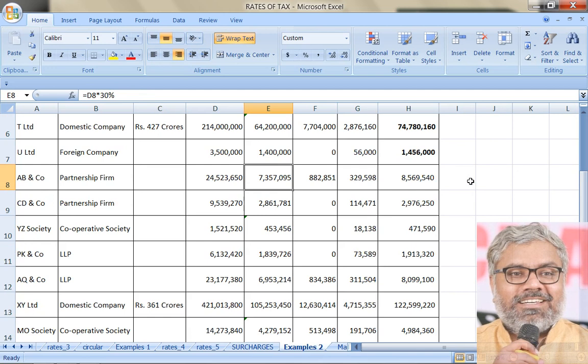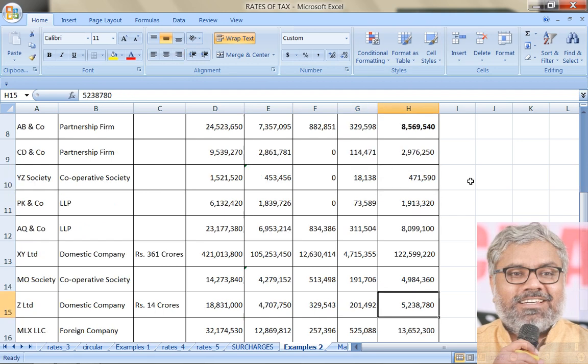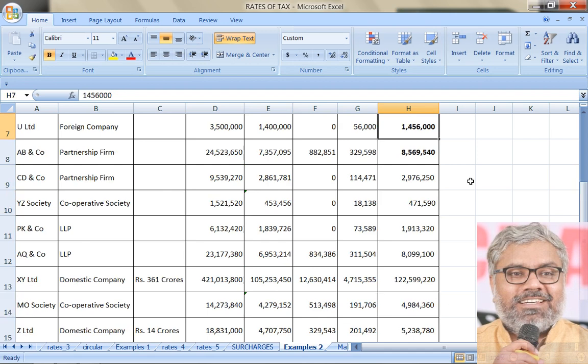Then partnership firms. Partnership firms, we have tax rate of 30% flat, no turnover checking and all, straight away 30%. Surcharge also either 0 or 12%. 12% when the income exceeds 1 crore. In this case, the income is 2 crore 45 lakhs 23,650. Since income exceeded 1 crore, 12% surcharge is directly applicable, 4% cess is common. Final tax liability will be how much? 85 lakhs 69,540. That is partnership firm.